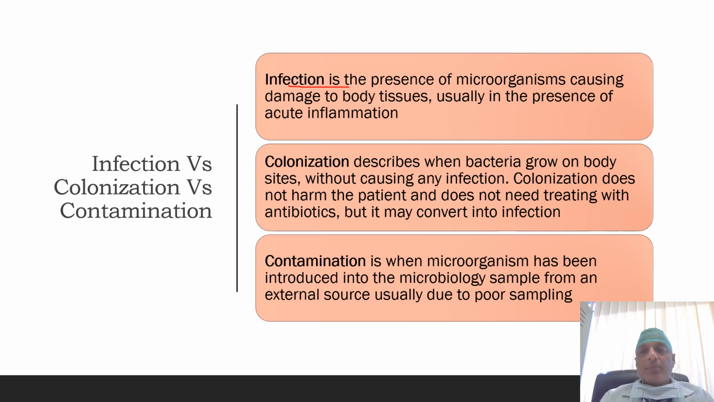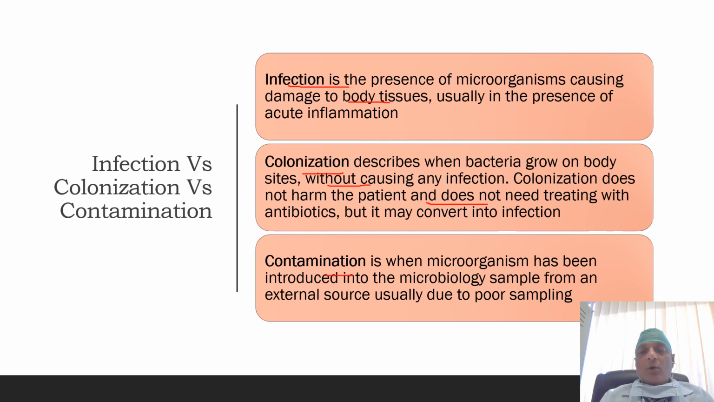Infection is the presence of microorganisms causing damage to body tissue, usually in the presence of acute inflammation, and this is when you need to treat with antibiotics. Colonization describes when bacteria grow on a body surface without causing an infection. If the patient has an endotracheal tube, there may be colonization of the tube with bacteria. If the patient has a urinary catheter, there may be colonization of the catheter. Colonization does not harm the patient and does not need antibiotics, but remember, colonization may convert into an infection.